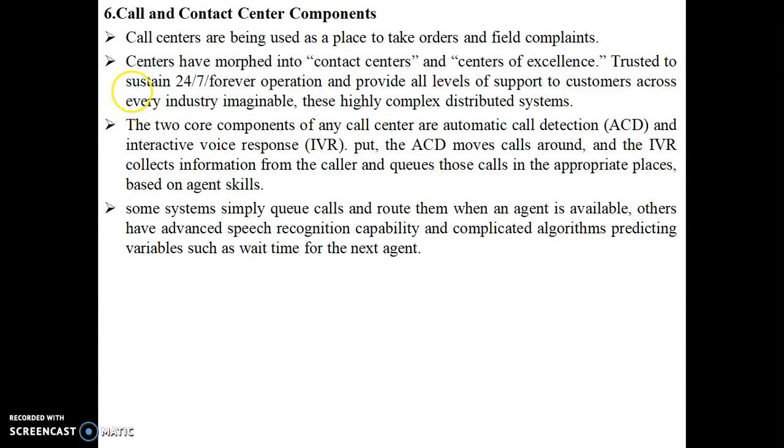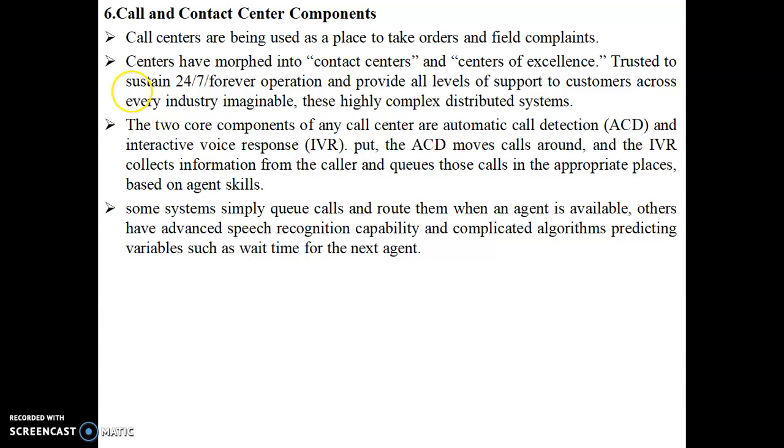Now there are two components of a call system. These are automatic call detection and interactive voice response, IVR. Automatic call detection moves calls around, and IVR collects information from the caller and queues those calls in the appropriate places based on agent skills.